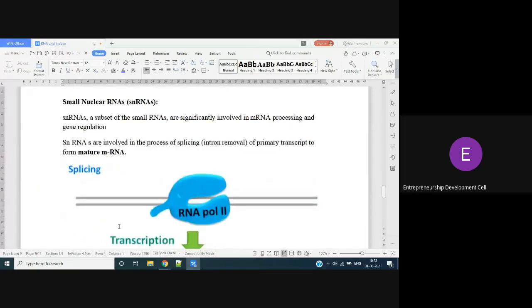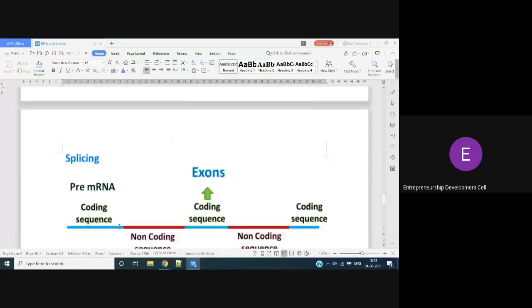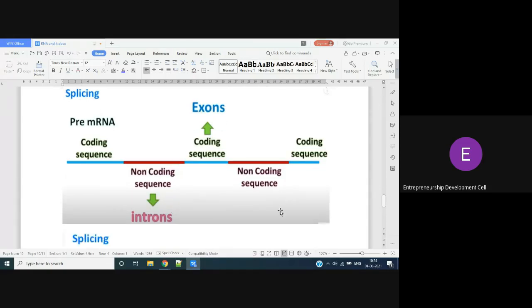Next is small nuclear RNA. Small nuclear RNA is very important because it helps in the removal of introns. Before forming mRNA, pre-mRNA is formed. That pre-mRNA has coding and non-coding sequences. But we don't want non-coding sequences in our mRNA. So who removes these non-coding sequences? Small RNA, by a process known as splicing. Splicing means removal of introns.